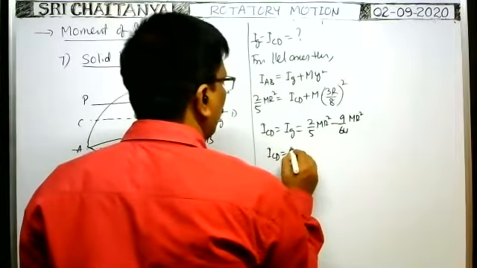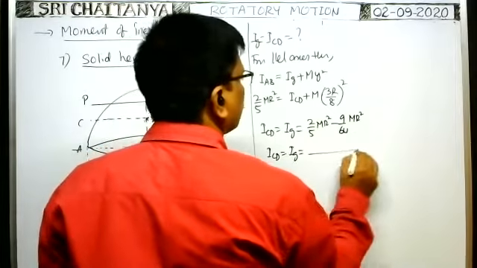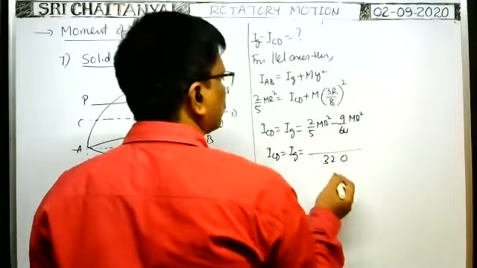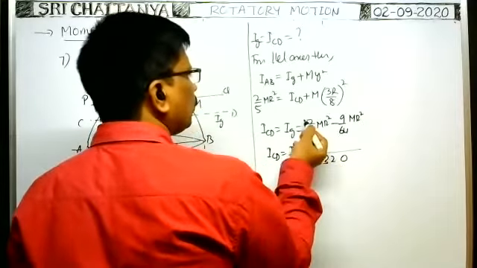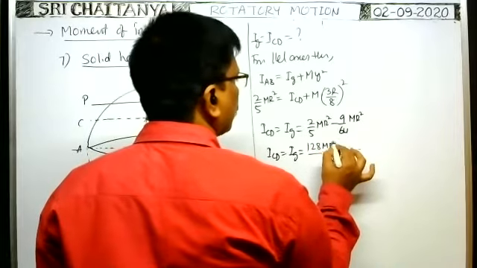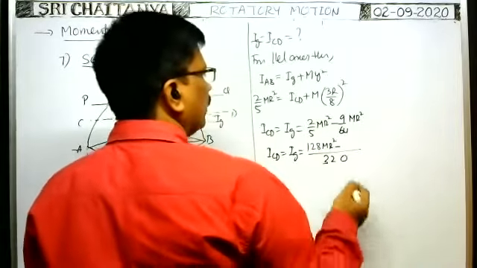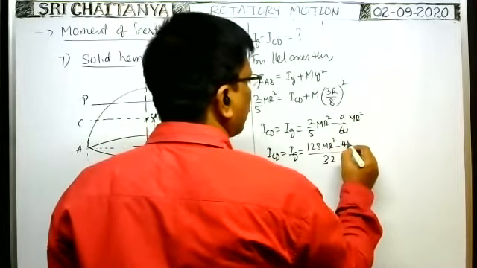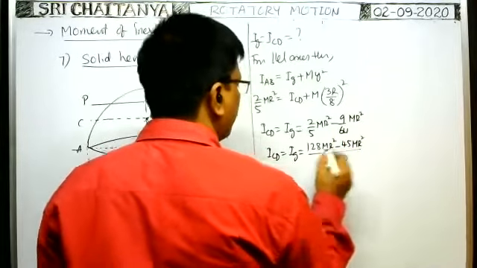ICD is equal to IG. Take LCM, 5 4s are 20, 64 into 2, that means 128 m r square, minus here 64 5s are 320, so 5 into 9, 45 m r square, when you take LCM.